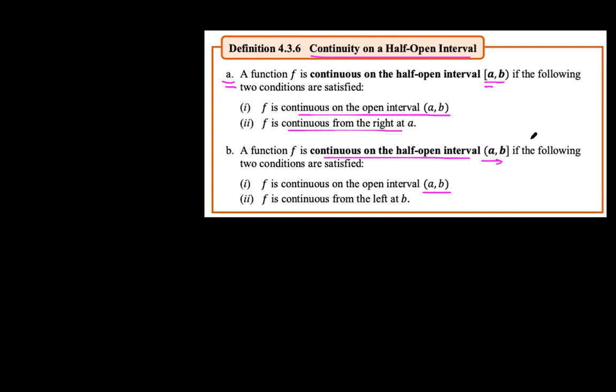Siyempre, hindi ka naman kukuha ng mga points from the right at B because those points were not included in the given interval, as well as here. We're not going to consider the left-hand part of A since wala namang mga values dito. May mga values dyan pero hindi siya included sa given domain. Diba? So, ganun lang yun. Okay? Nakuha guys. Ang dami, no? Ang daming definitions. So, tandaan yan. Lalabas yan sa long test for sure.